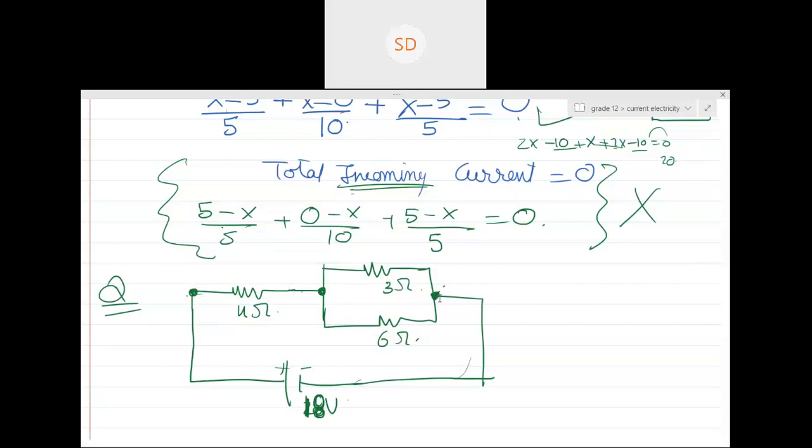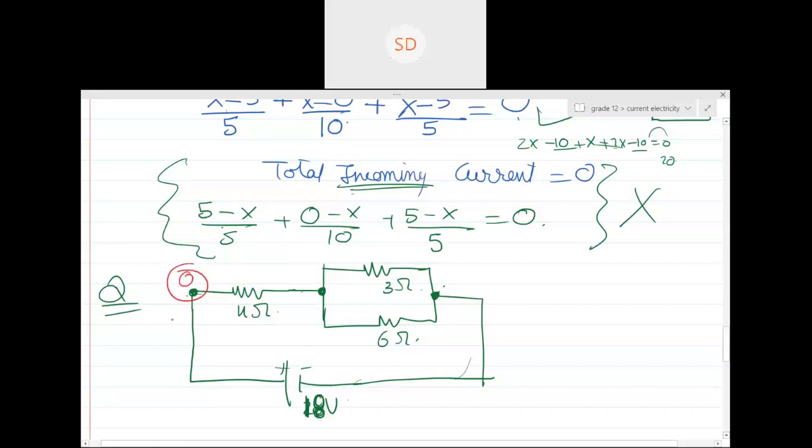We can mark either one. Which shall I mark as 0? One to the left and one to the right. Let's mark this as 0.